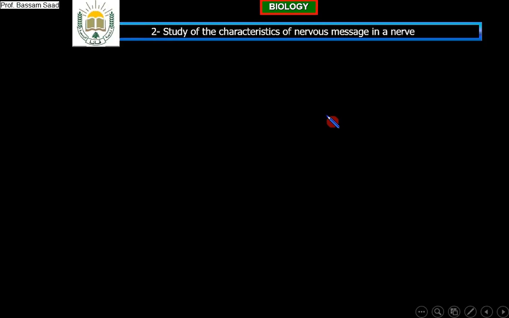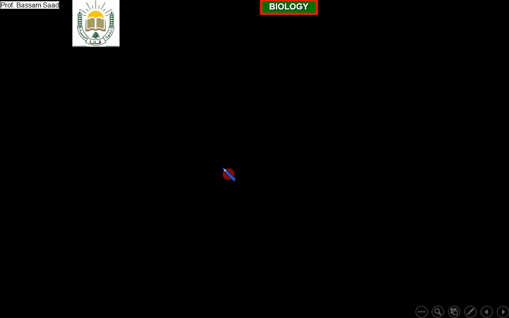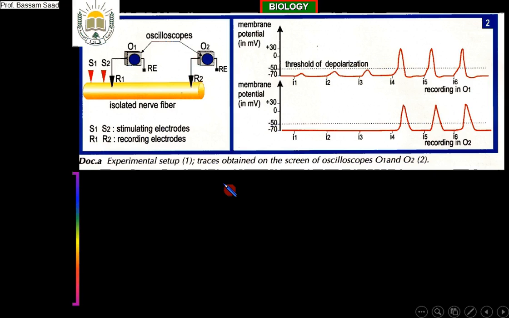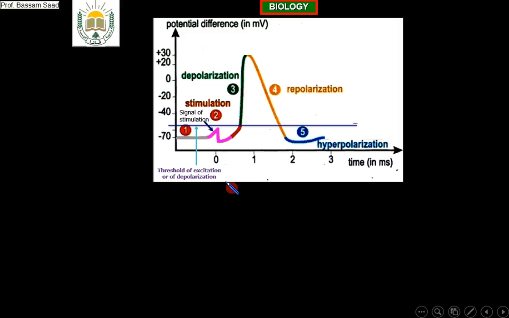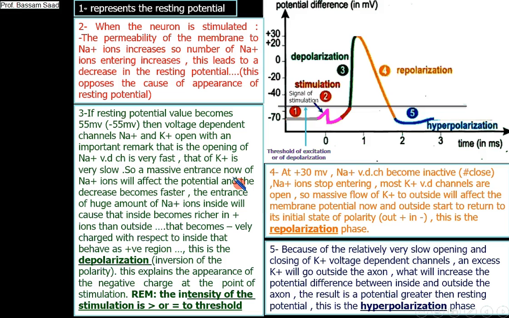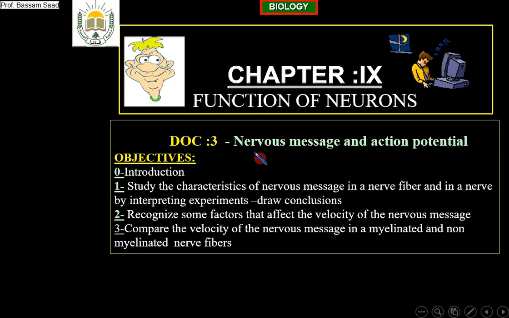Now we continue our study on the characteristics of the nerve message or action potential. You know that our second objective was to study the characteristics of the nervous message in a nerve fiber and in a nerve. As you remember, look to this. These were our objectives.